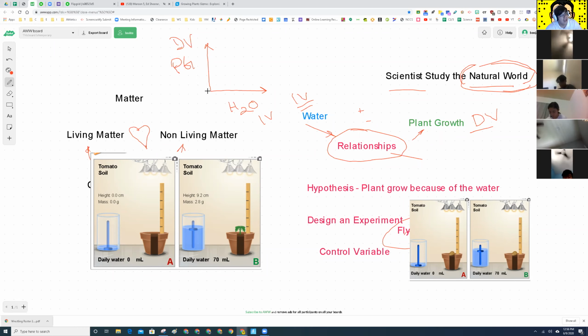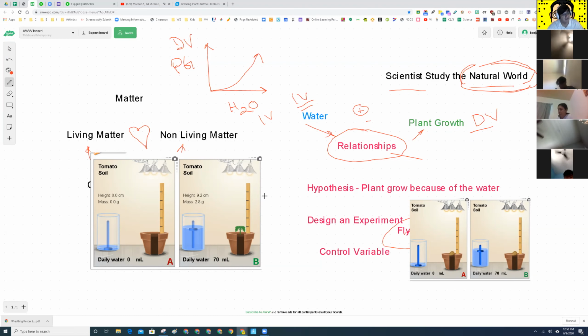And so now what happens to the plants as they get more water? What do you think is happening? Is the line going to go up or down? Up. Exactly. Right. And so as the water goes up, the plant grows what? Taller. Taller and taller and taller. And so that's how we know that our experiment, okay, we know that the relationship between water and plant is positive.